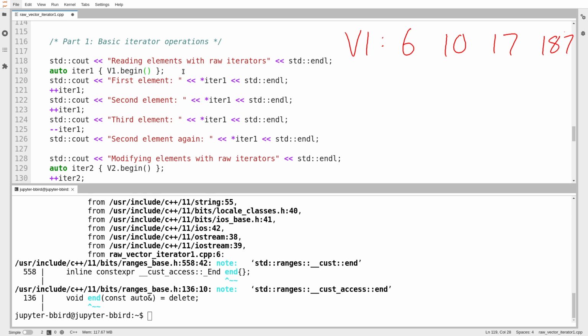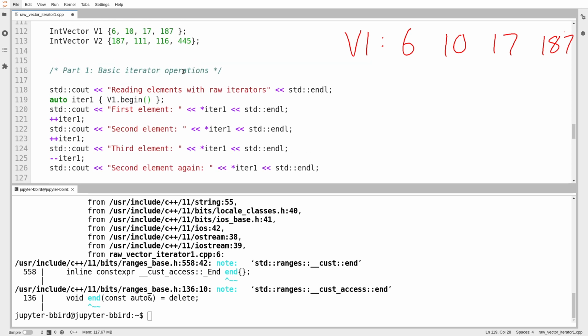So conceptually, on the vector v1, which I've defined up here, if I make iter1, just to map out the operations that I want to happen, here's iter1. I can call begin to have it positioned at the very first element of the sequence. Then I'm going to print out the first element, which should be 6. Then I'm going to walk along. So plus plus iter is walk the iterator along by 1. We might be used to writing something instead like iter plus plus. We should understand that these two things, plus plus iter and iter plus plus, have similar interpretations. For our purposes, both of them do move the iterator along by 1.